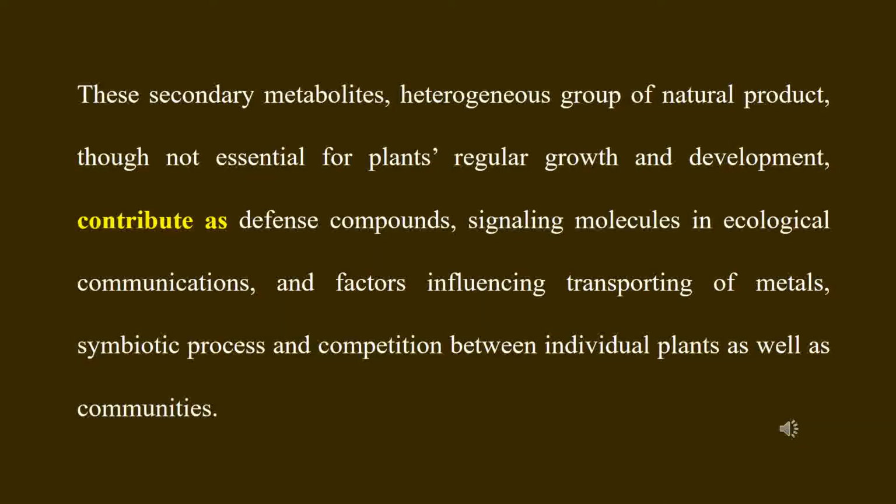They contribute for different purposes, like defense against predators, signaling molecules under different ecological conditions, transportation of metals, symbiosis, and also competition between individual plants as well as between communities.